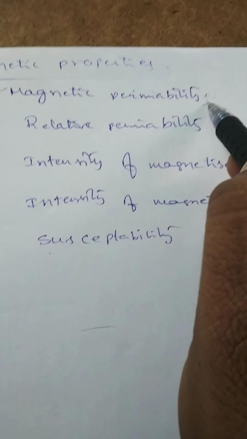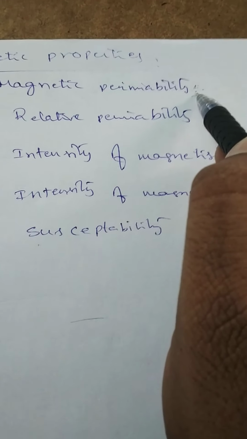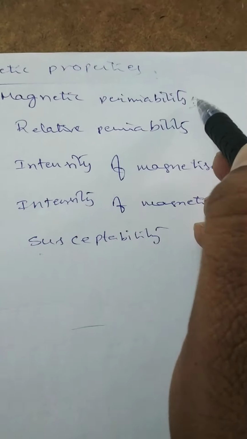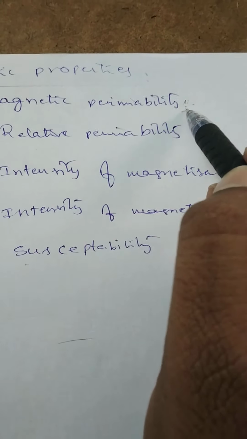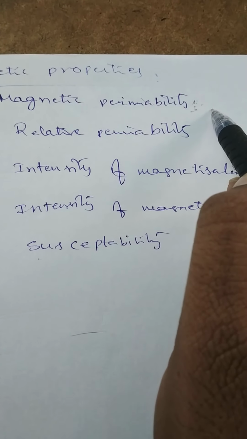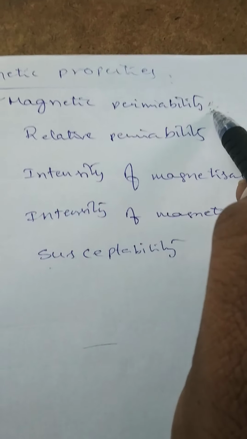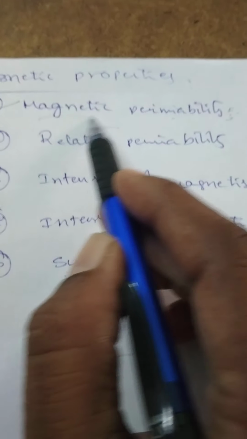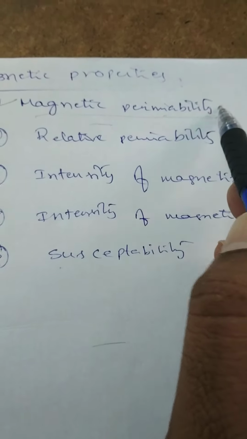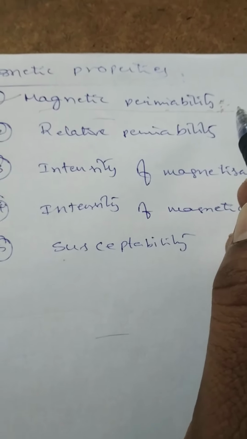It means to what extent a magnetic substance allows the magnetic lines of forces through it. Suppose we compare iron and wood: iron allows the maximum magnetic lines of forces through it, whereas wood does not allow the magnetic lines of forces through it. That's why the permeability of iron is more than that of wood. So magnetic permeability is the ability of the medium to allow the magnetic lines of forces through it. Right? Next one, what is the correct definition?